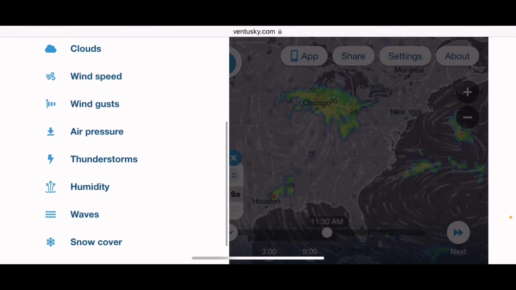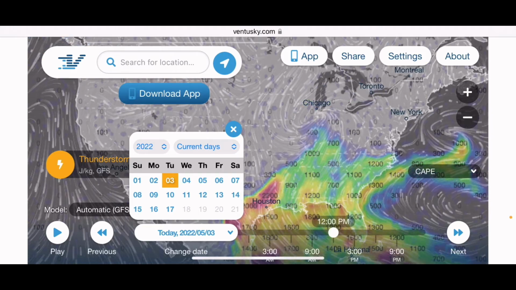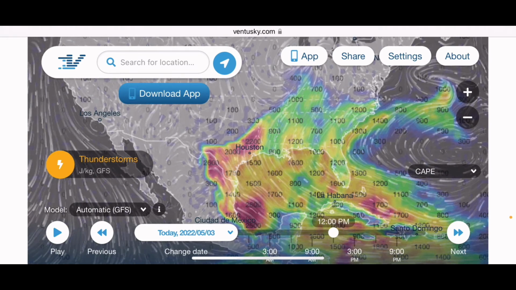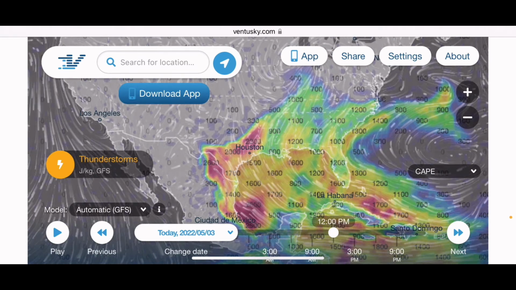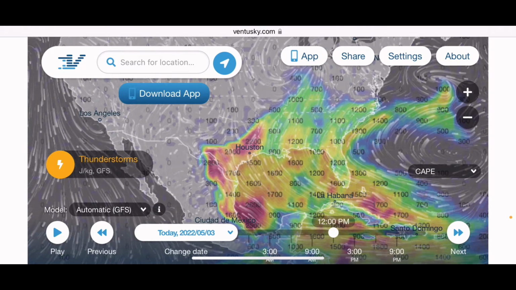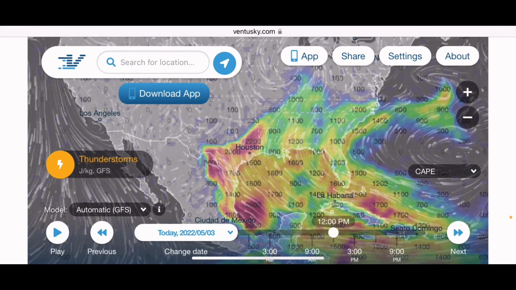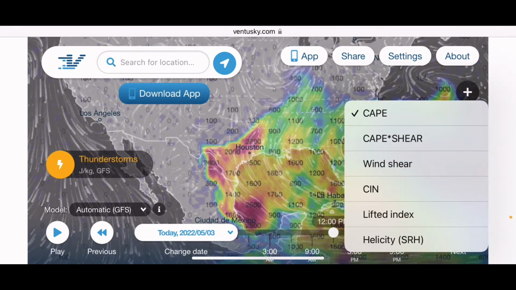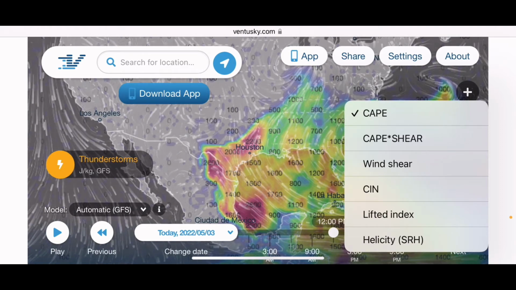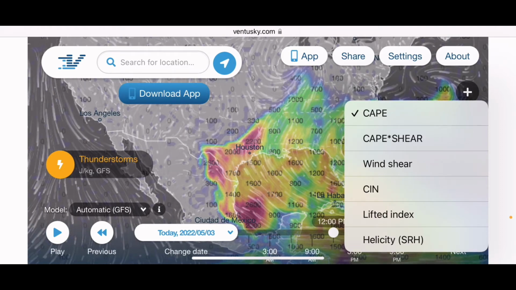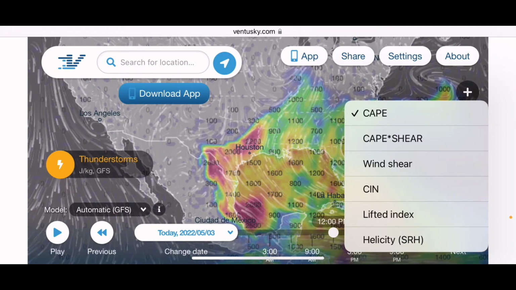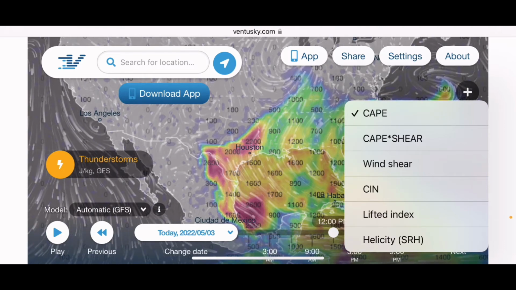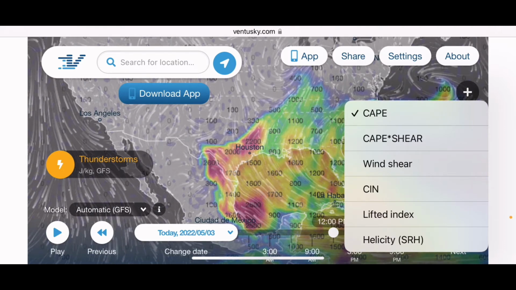If you click on thunderstorms, this is going to be your more broad view of the atmospheric pressures. So over here on the right hand side again, it says CAPE, C-A-P-E. You can click on this. This is all your SIN index, your lift index. So this is kind of how your meteorologists read from a broad perspective and tell you in your area, which is probably 50 kilometers or a 20-mile radius.